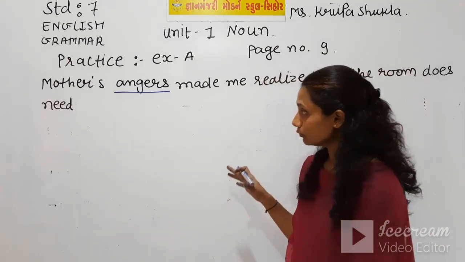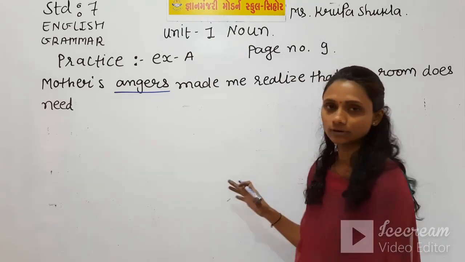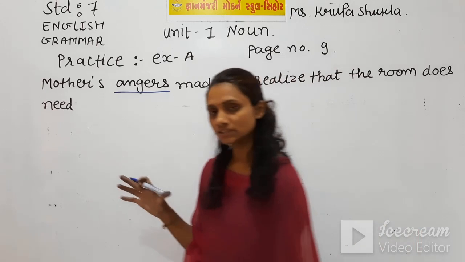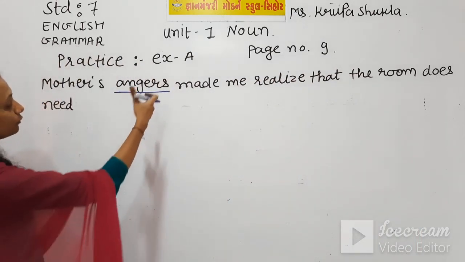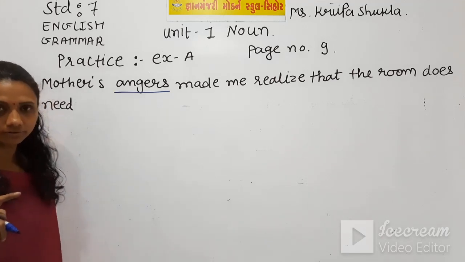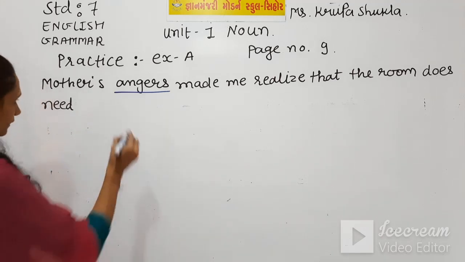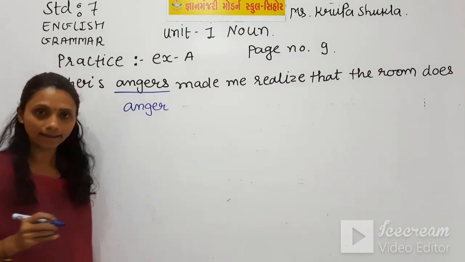So, as you know, an abstract noun never goes to plural form. An abstract noun always has singular form. So no need to add s here. So angers is a wrong word and the right word is anger. So write in the given space: anger.